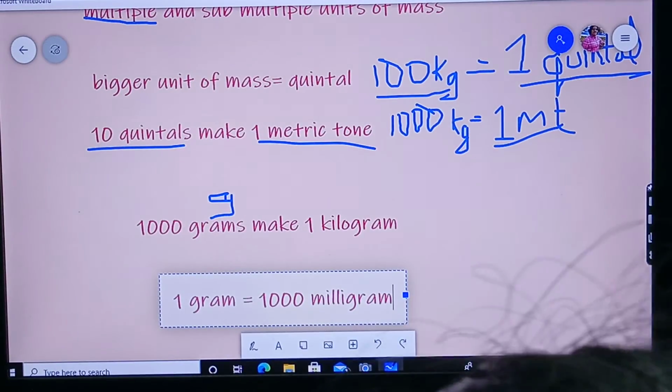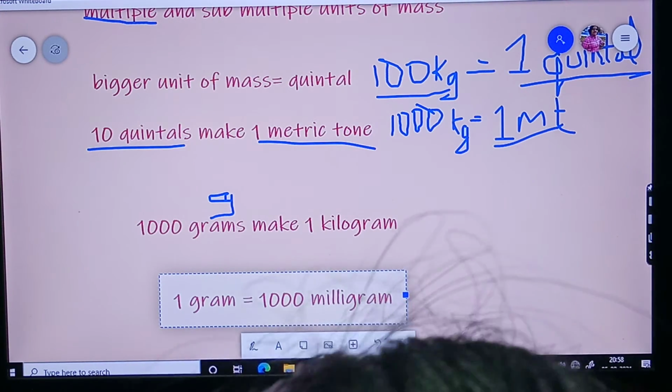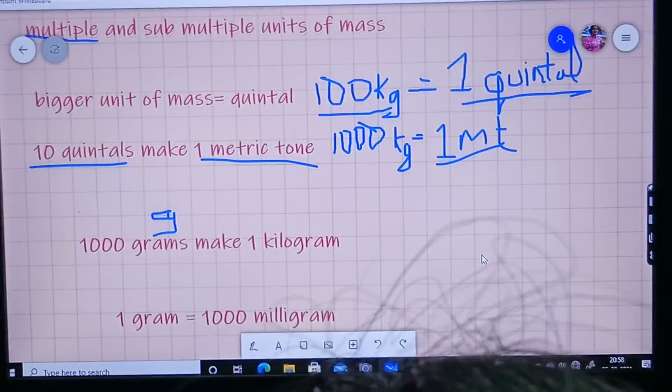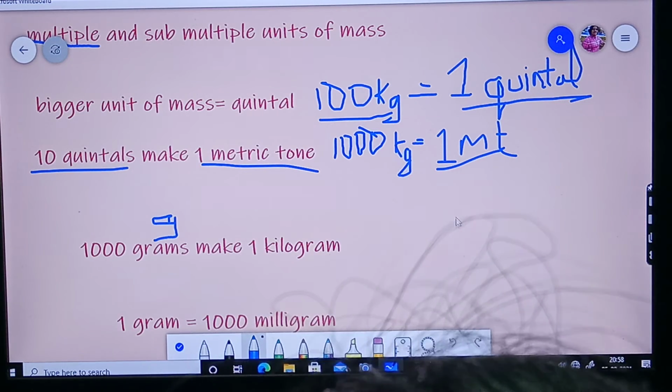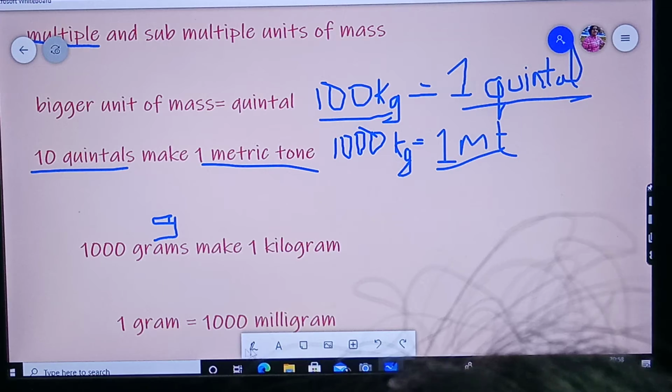Understood? 1 gram is equal to 1000 milligram. So these same units we will convert and write. Converting means, as I have explained before, how we will convert. That means it will come in fractional form. How? I'll see.